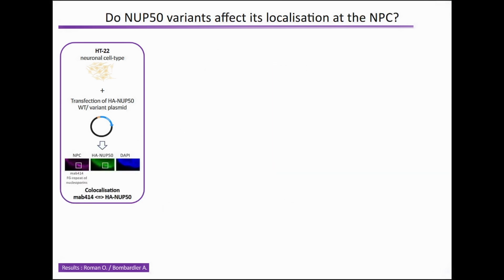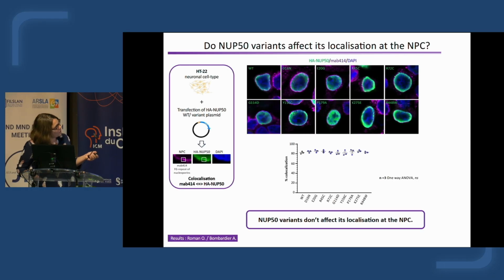Then we analyze the localization of these variants at the NPC, and for that we quantify the percentage of colocalization between an NPC marker and NUP50. As you can see, we did not observe a mislocalization of the different variants, and the percentage of colocalization is similar in all the conditions.